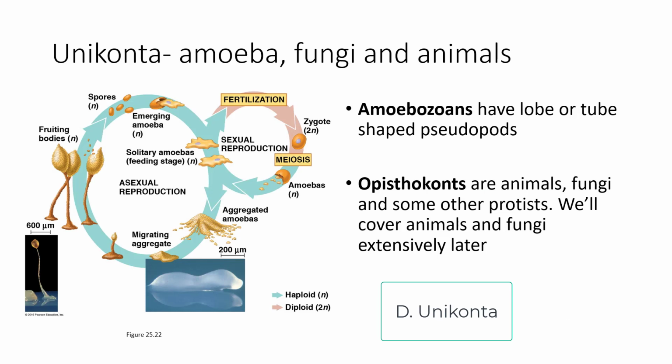The Unikonta are the amoebas, fungi, and animals. They've got these lobe or tube-shaped pseudopods if they're amoebozoans. The opisthokonts are animals, fungi, and some other protists. We're going to look at animals and fungi extensively later. These organisms are heterotrophic. They do not photosynthesize.